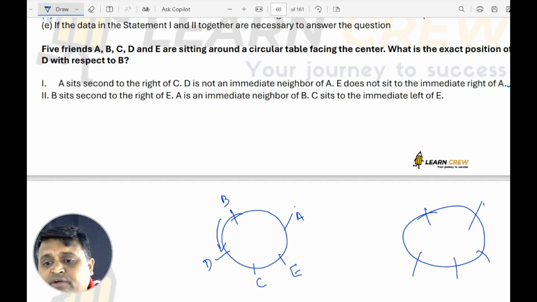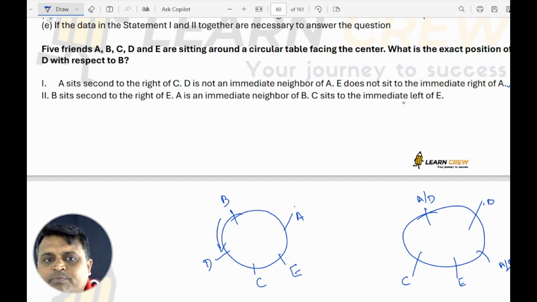B sits second to the right of E. A is the immediate neighbor of B, which means A may come here or A may come here also. And C sits to the immediate left of E. So C is here. The positions of A and D you cannot fix, so the position of D with respect to B you cannot answer exactly.